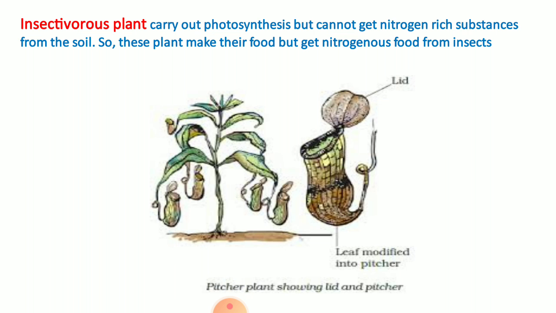That is why the leaf of this plant is modified into a pitcher. See the diagram carefully.